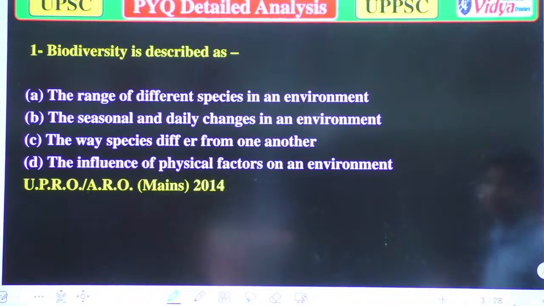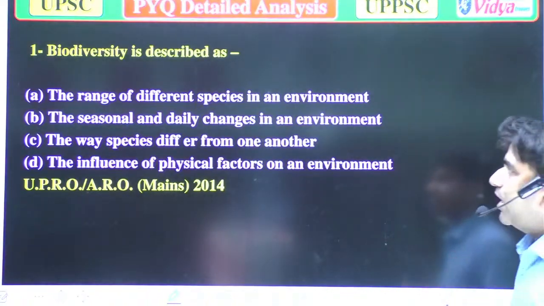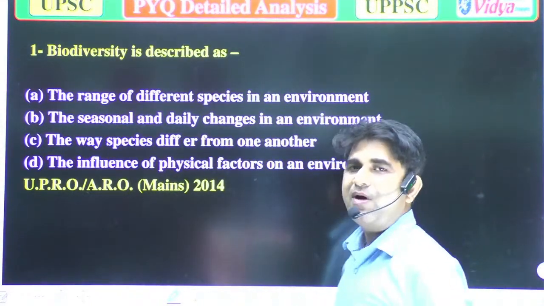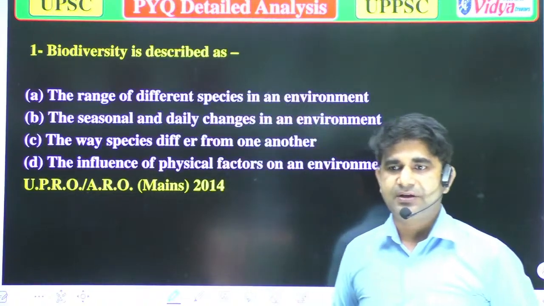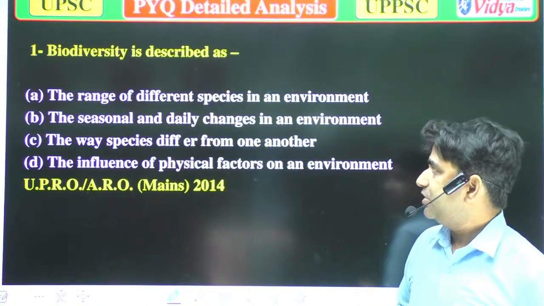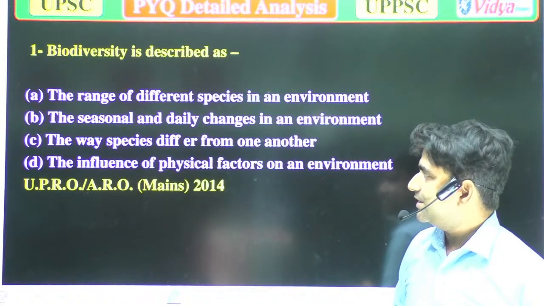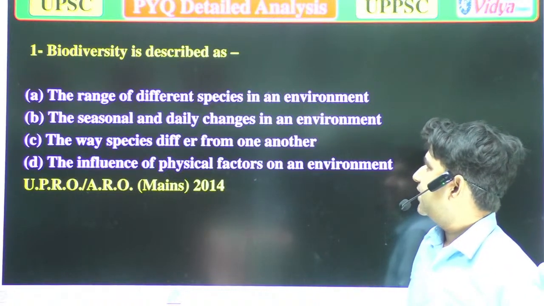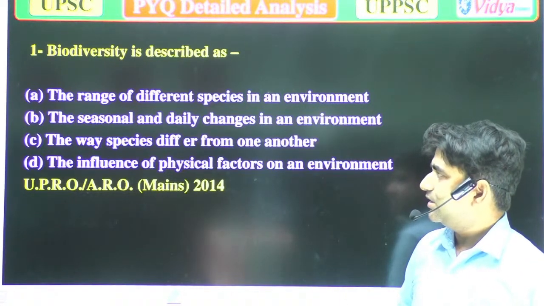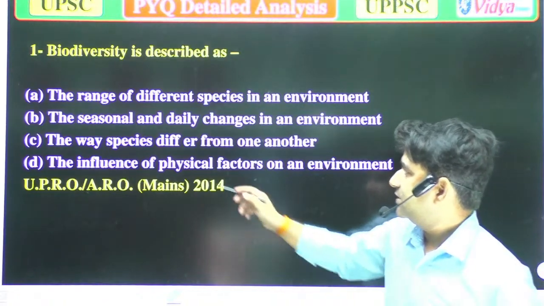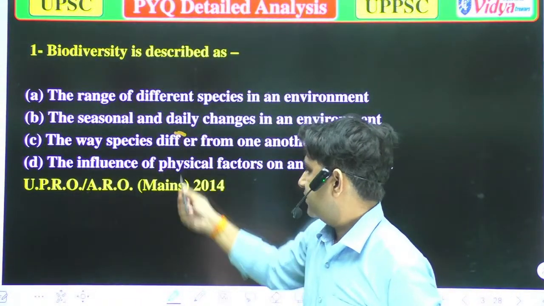So our first question is: biodiversity is described as, option A, the range of different species in an environment. Option B, the seasonal and daily changes in an environment. Option C, the way species differ from one another, this is a typing error.